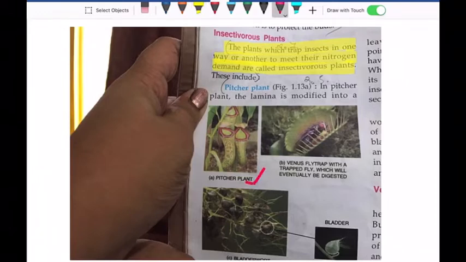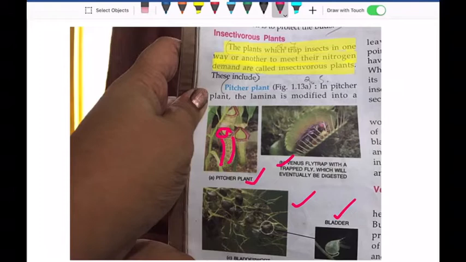You see the picture of a pitcher plant. It looks like a pitcher, with a mouth over here. Then we have the Venus flytrap, and you can see a fly is already trapped inside it. And then we have the bladderwort, and this is the bladder of a bladderwort.